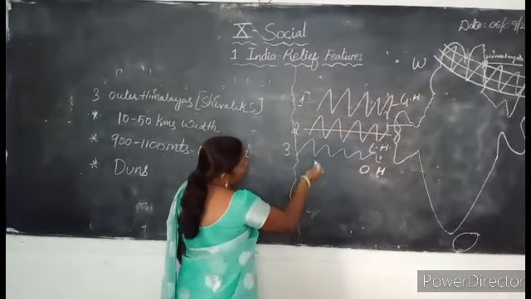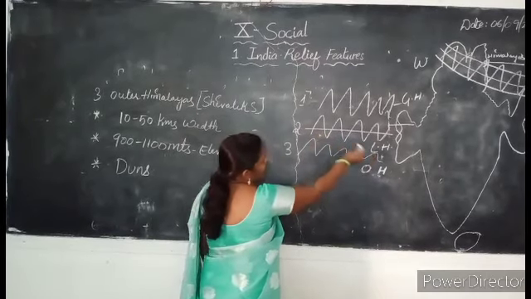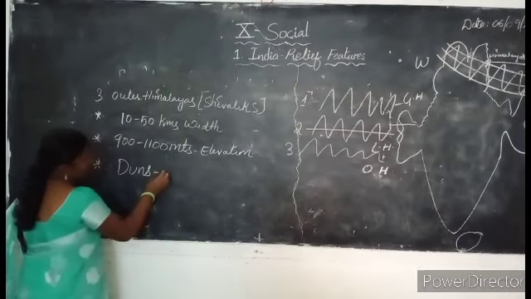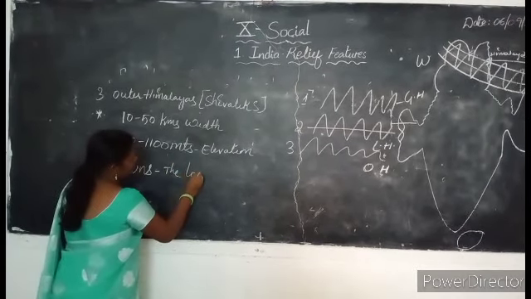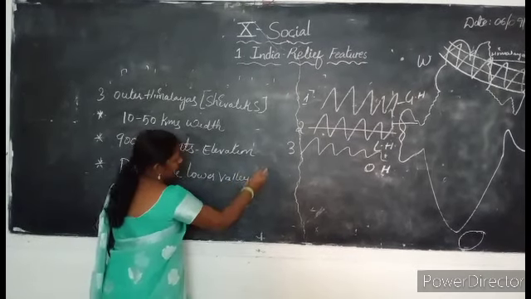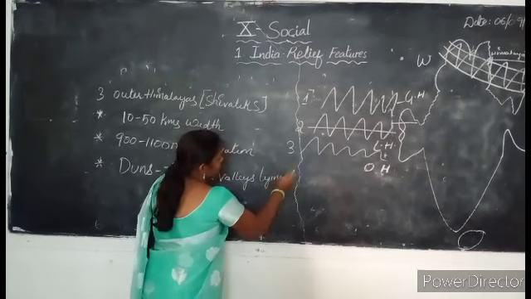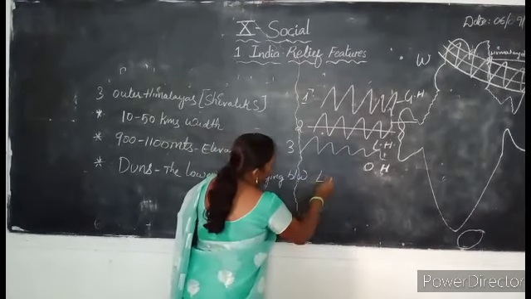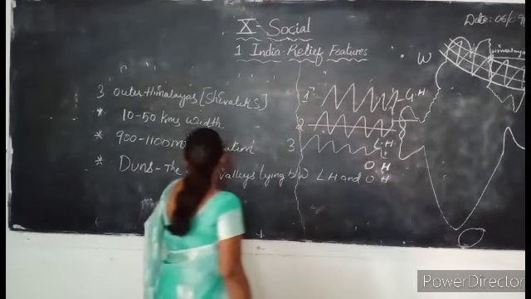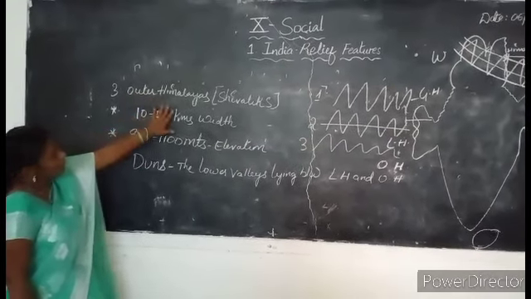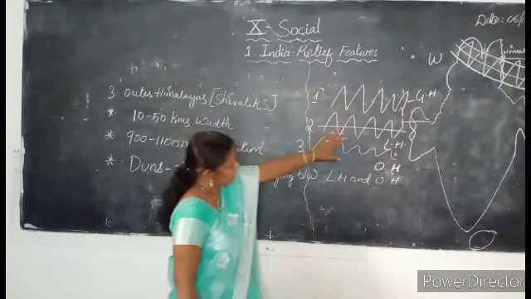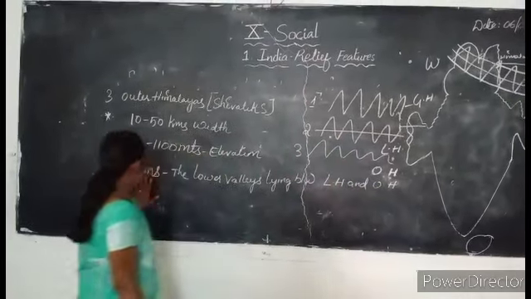The lower valleys lying between the Lesser Himalayas and the Outer Himalayas we are calling the duns.